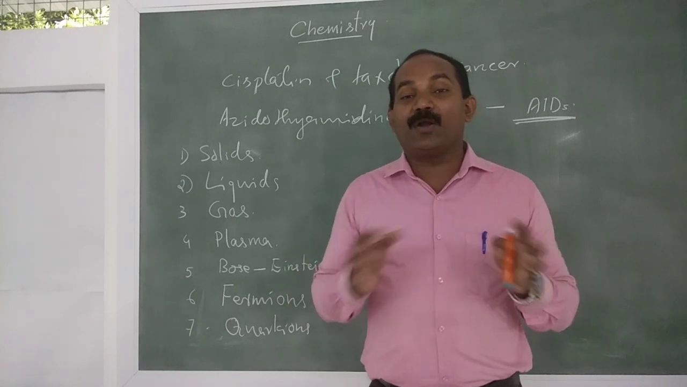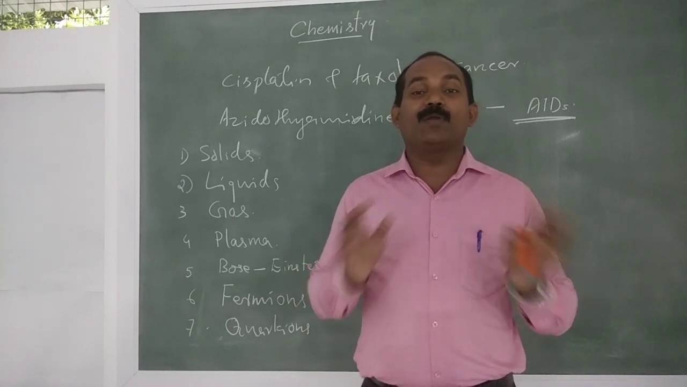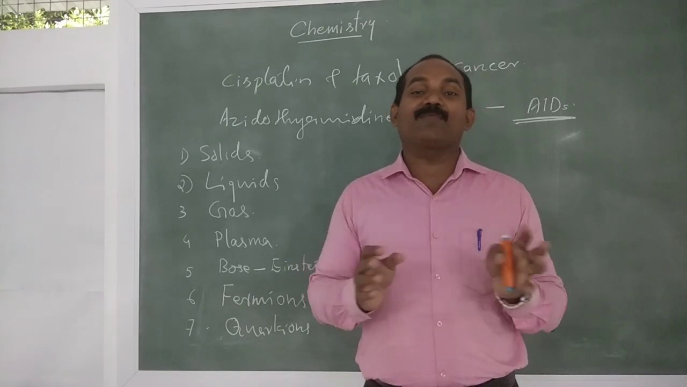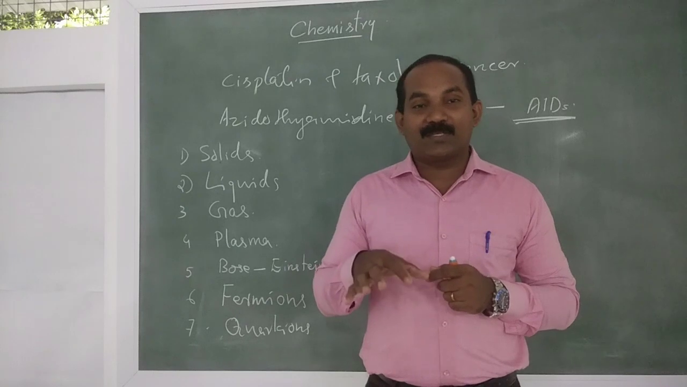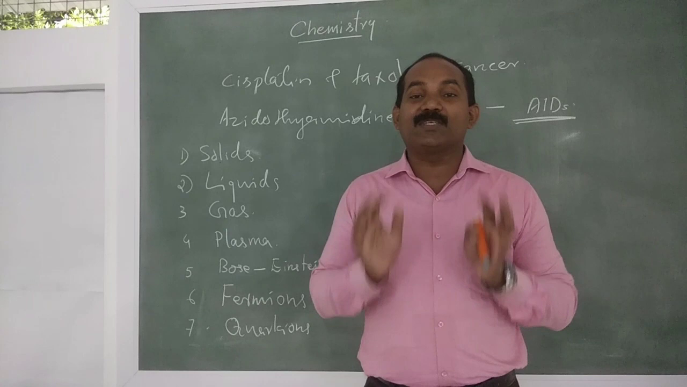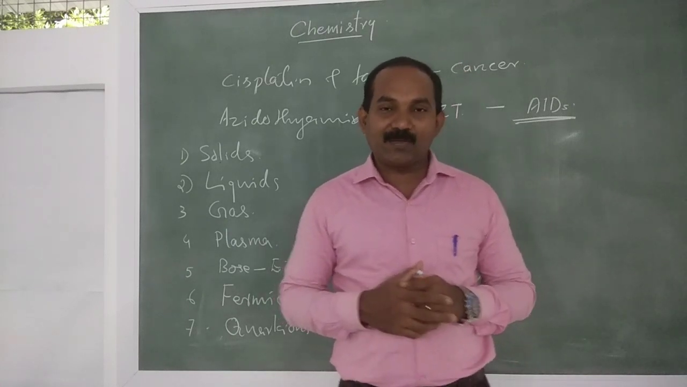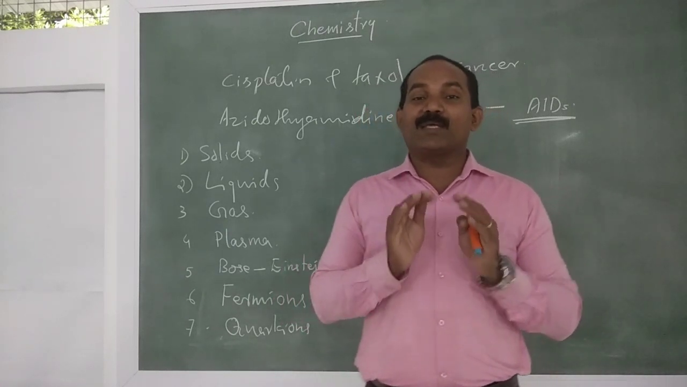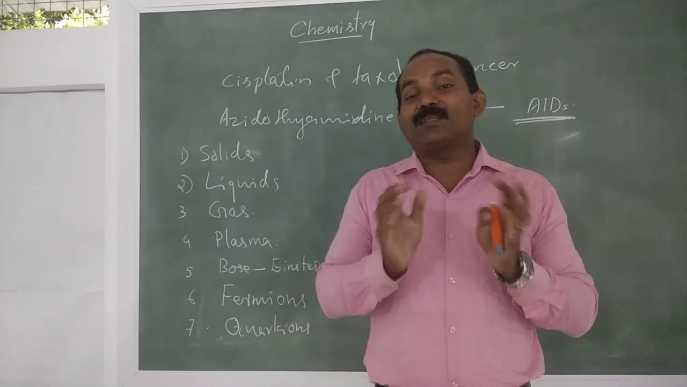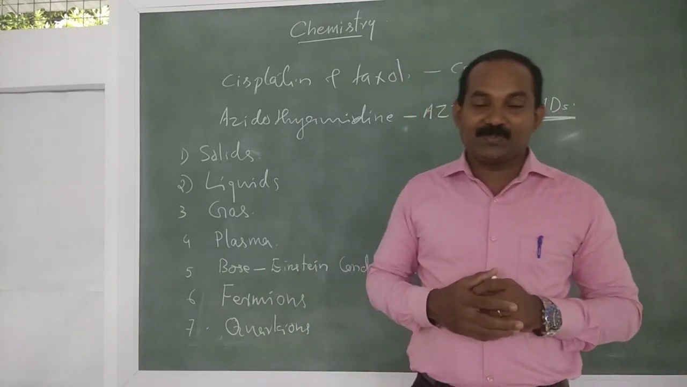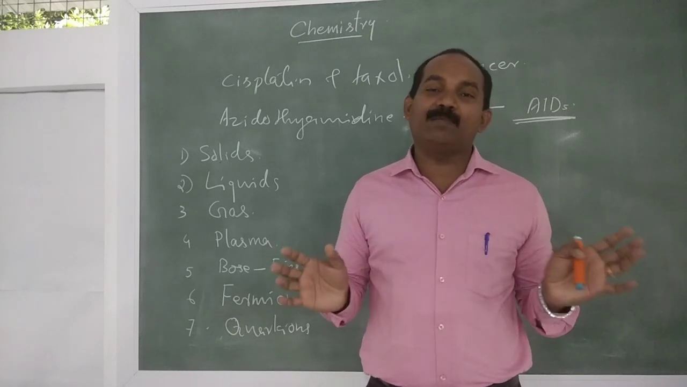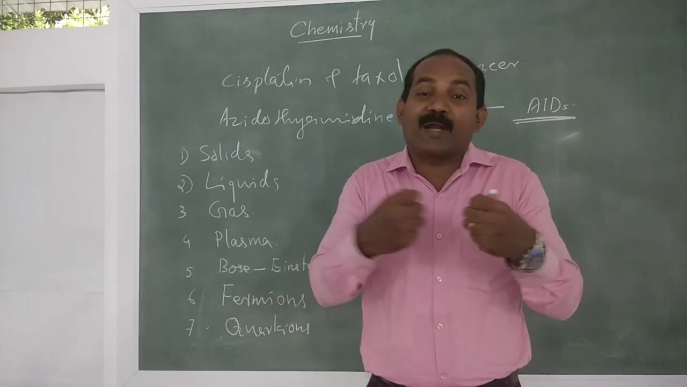Gas has no definite shape, no definite volume. But the volume of the gas is the volume of the cylinder in which it is taken. What is the volume of the gas? The volume of the gas is the volume of the cylinder in which it is taken. So the particles are very, very loosely packed. The attraction between the constituent particles is less.